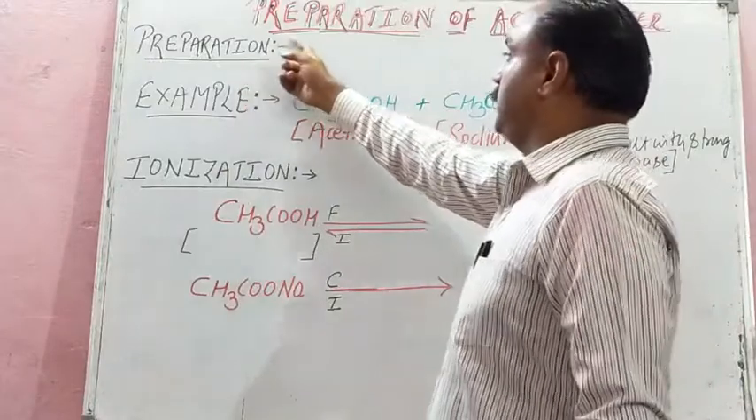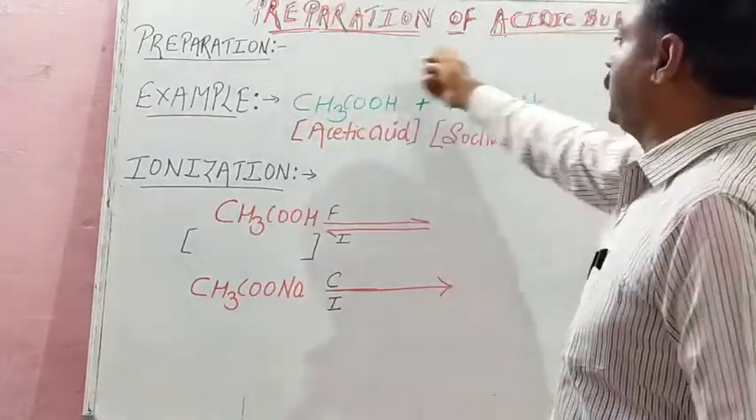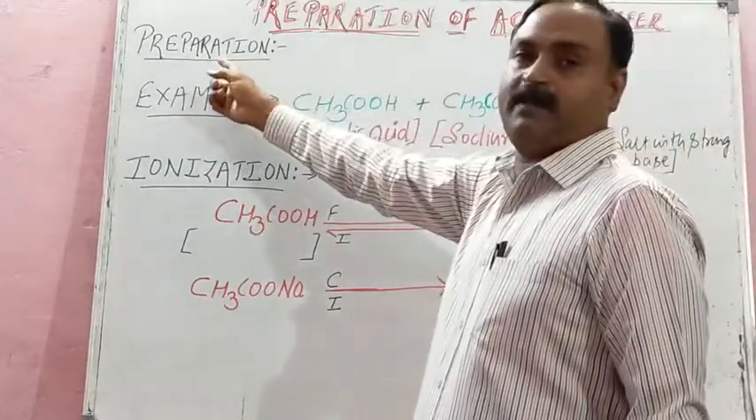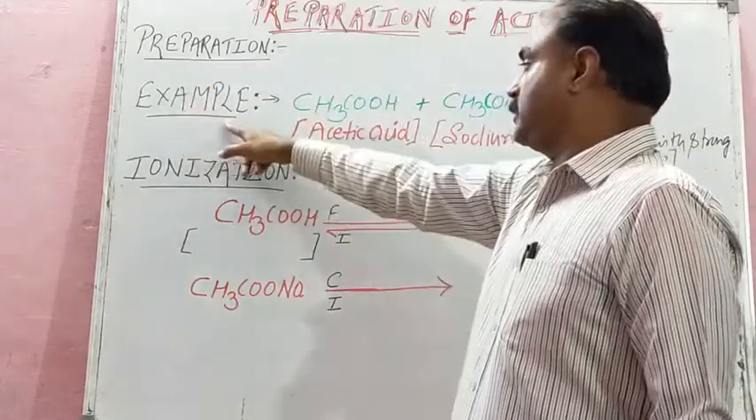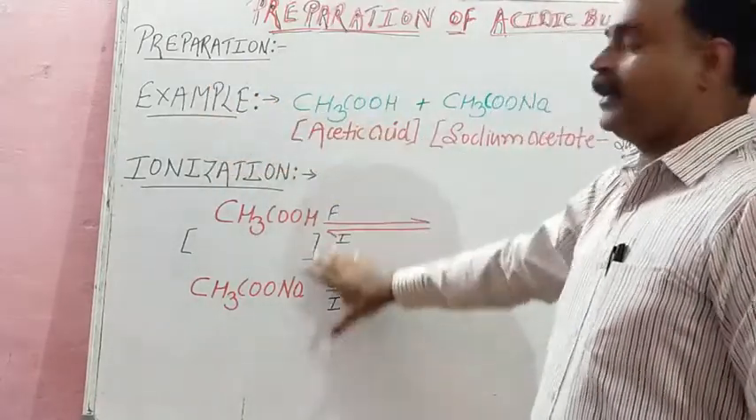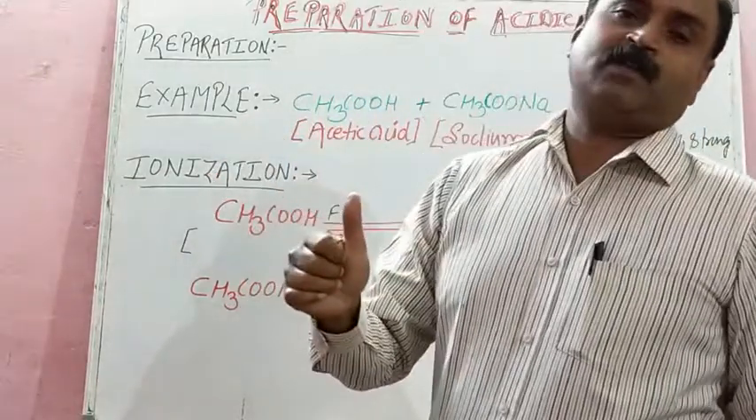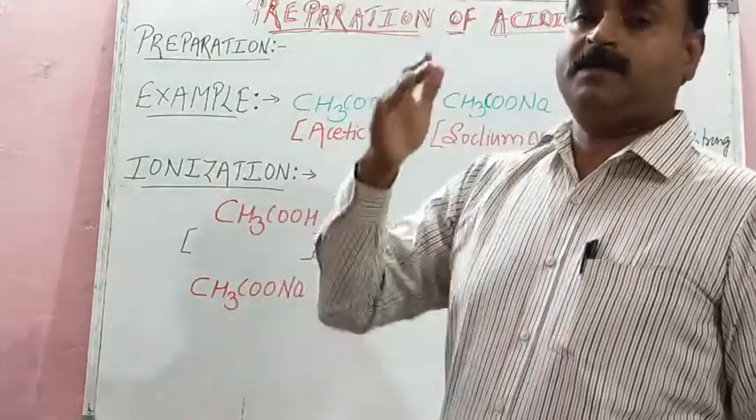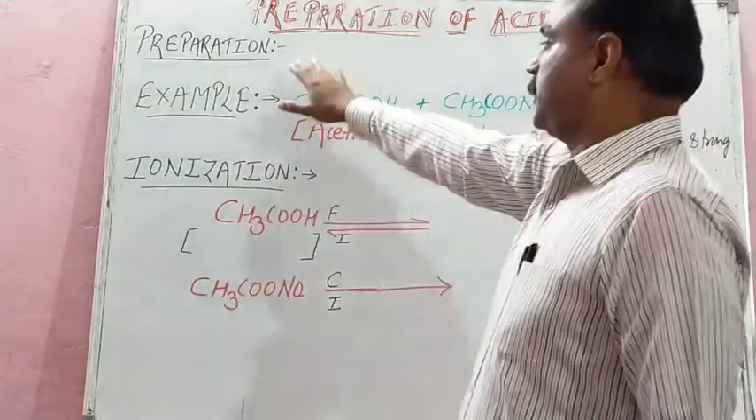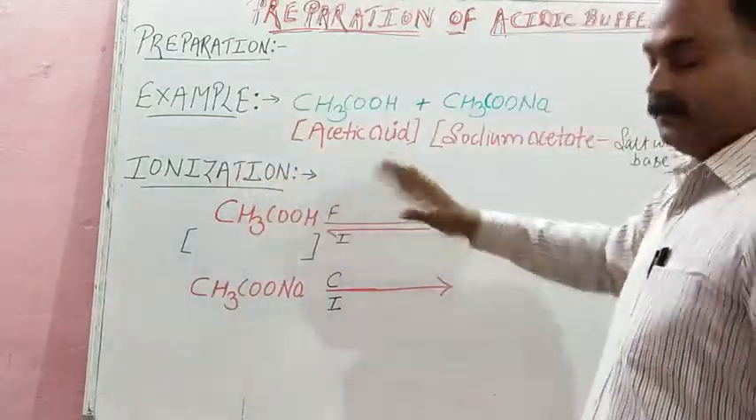Here we have to study preparation of acidic buffer. We have to study how it is prepared by mixing these two compounds, and this is the best example. And then mechanism. These 3 things are in your course. Mechanism of preparation of acidic and basic buffer. So you have preparation, example and mechanism.